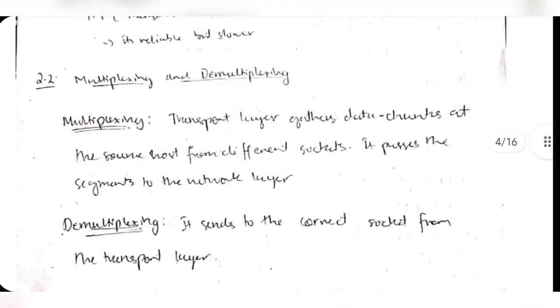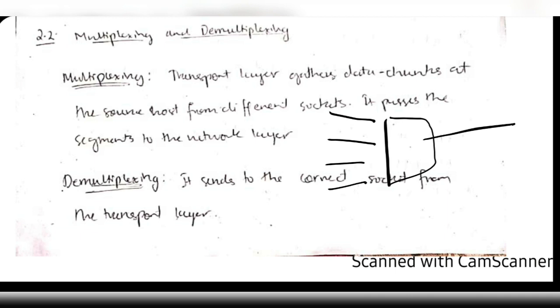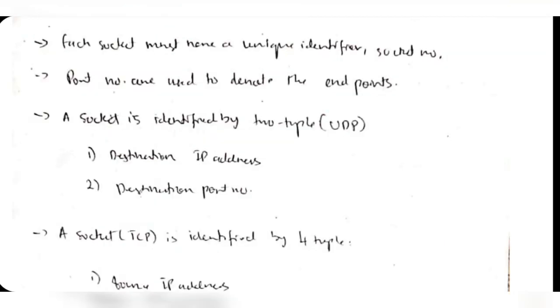Now let's discuss multiplexing and demultiplexing. Suppose you have multiple links from which you are receiving data, and you have to transfer the data into one link. In that case you will use multiplexing, meaning from multiple data sources you are transferring to one link. That is known as multiplexing. Demultiplexing is the reverse process, in which you get data from one link and you have to transfer it to multiple links.